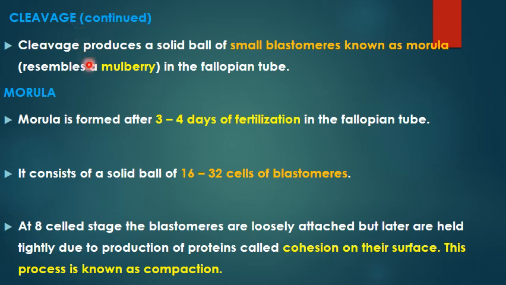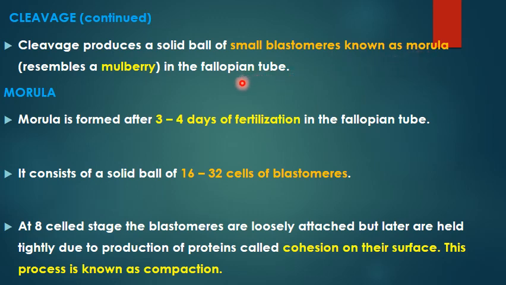Now, as a result of cleavage division, a solid ball of small blastomeres is formed, and this is known as morula because it resembles the fruit mulberry, and silkworm feeds on mulberry. And what is the scientific name of mulberry? Morus. So in Latin, Morus alba. So in Latin, it is referred to as morus. So from that, the word has been derived as morula.